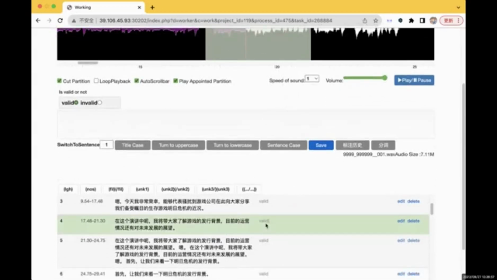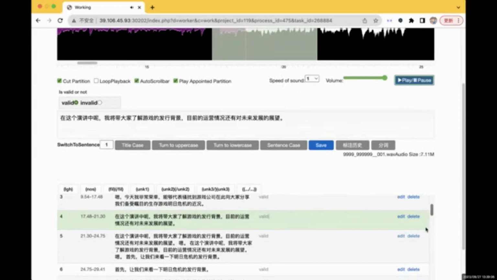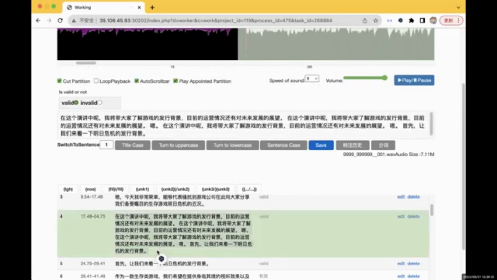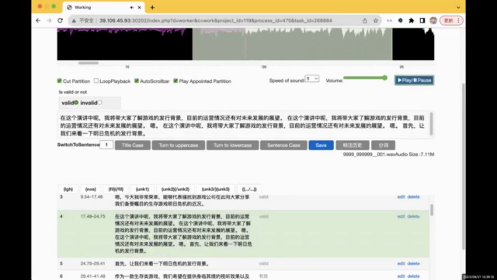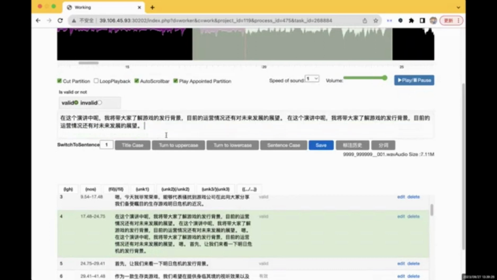And if you want to combine the two segments together, then you should choose the former one and click delete. The length and the script will be added up together, and you can also adjust it by deleting or just writing something into the text bar and click save.